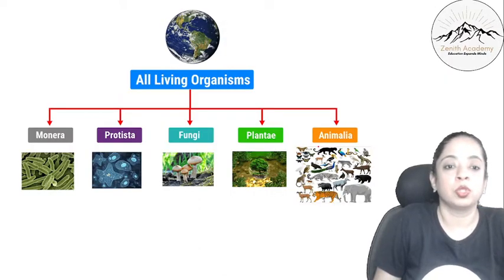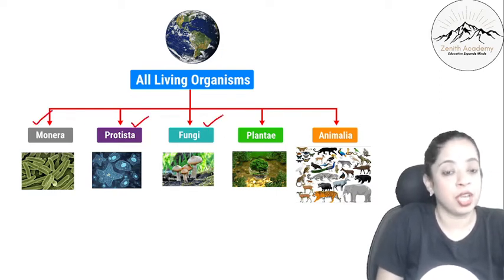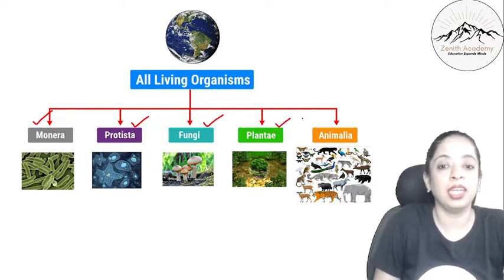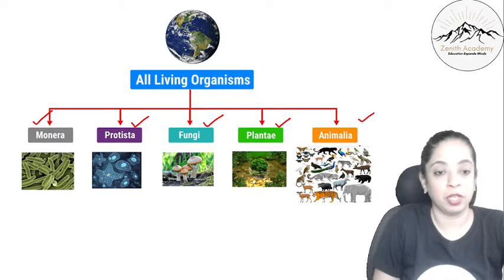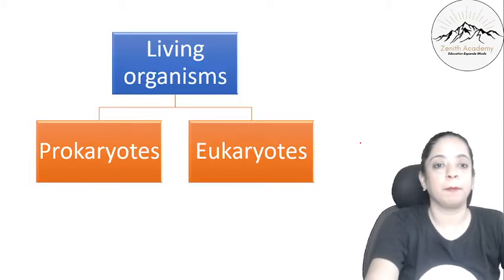These are the 5 groups: Monera, Protista, Fungi, Plantae and Animalia. So these are the 5 kingdoms. This is known as the 5 kingdom classification given by Whittaker.